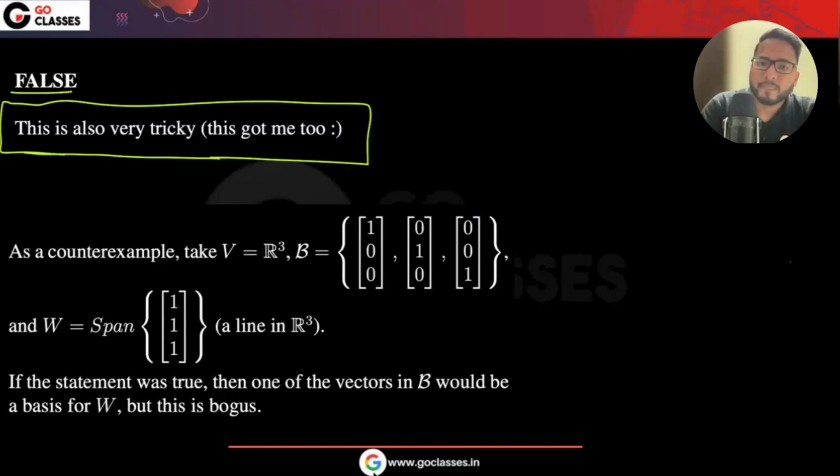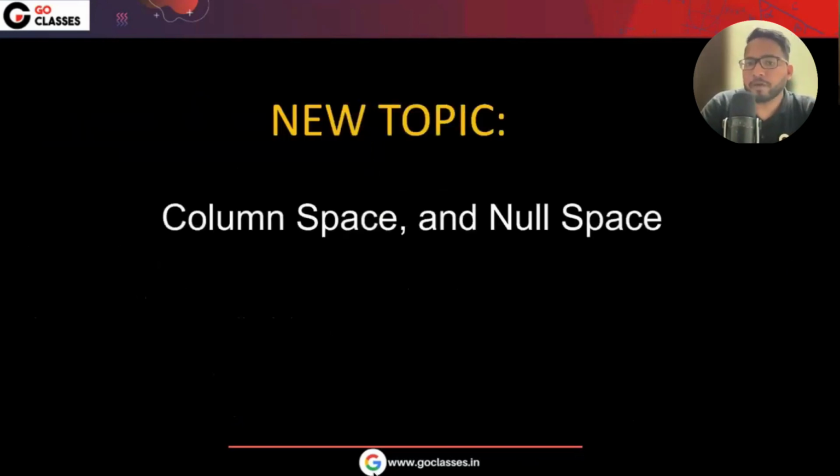Okay. Now let's start a new topic, which is column space and null space. It is very interesting, and very important also.